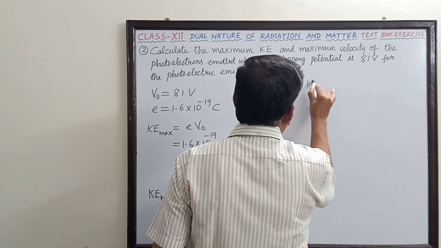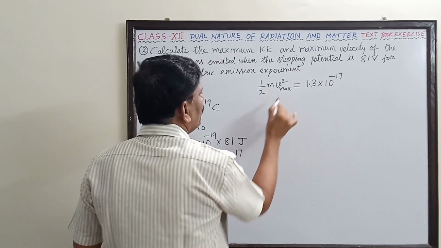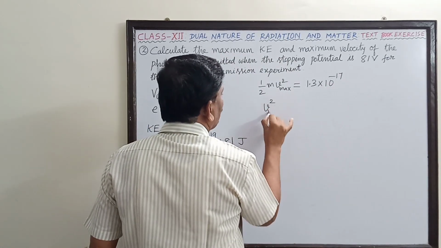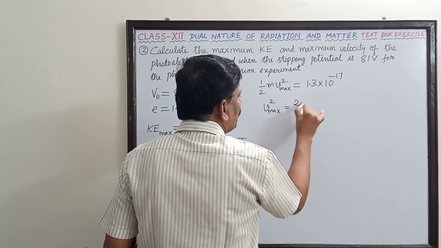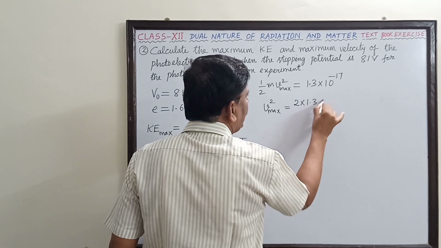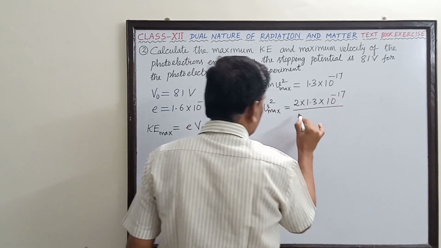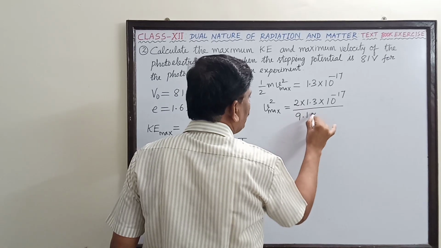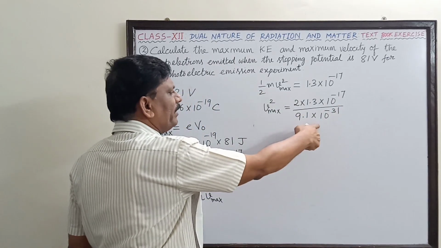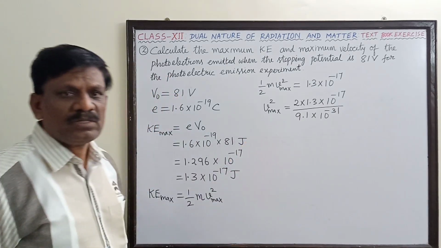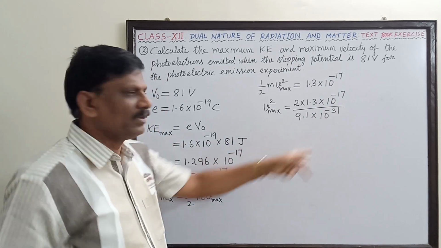So V square maximum is equal to, this 2 has to go to the top, 2 into 1.3 into 10 to the power of minus 17 divided by the mass of the electron. This m term is coming to the denominator. The mass of the electron is 9.1 into 10 power minus 31.